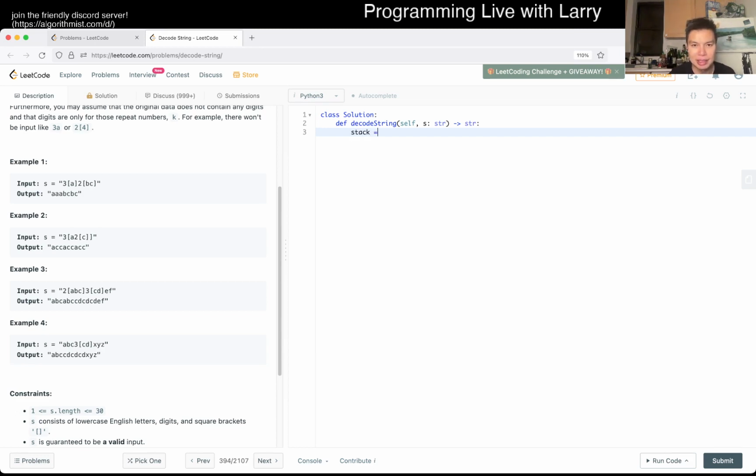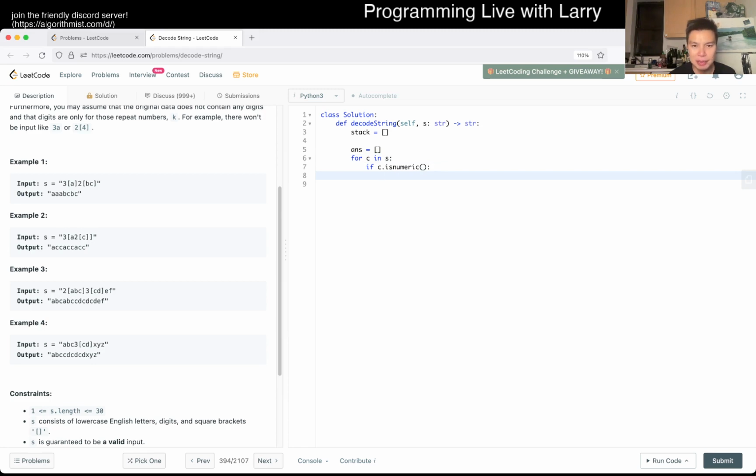So let's just say we have a stack, and then for each character C in S, if C is numeric, let's just push it on the stack. And let's just say we have an answer, let's make it an array.